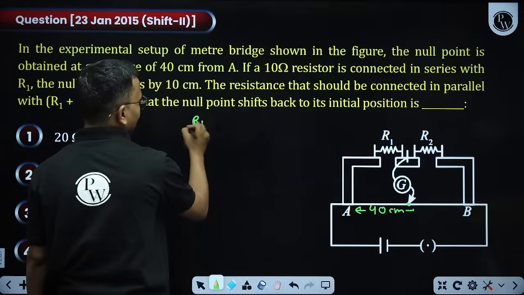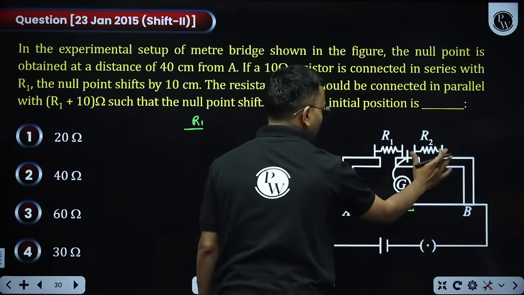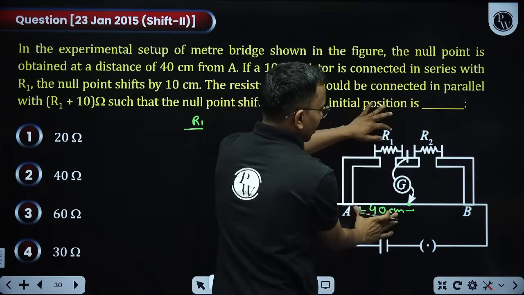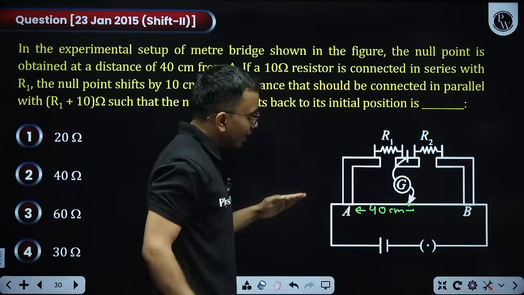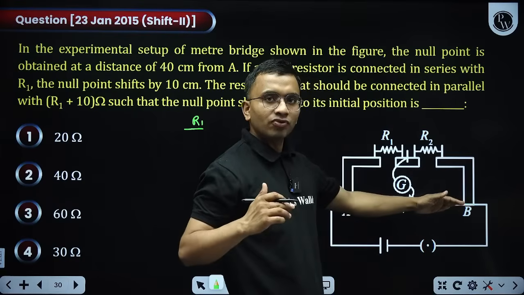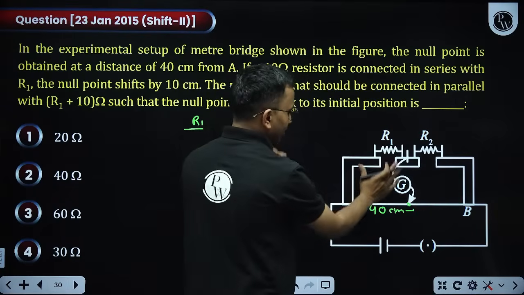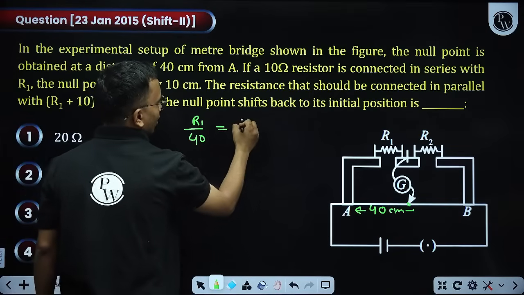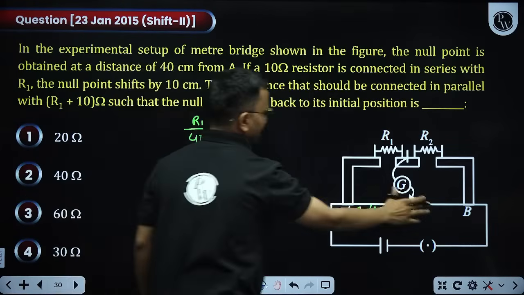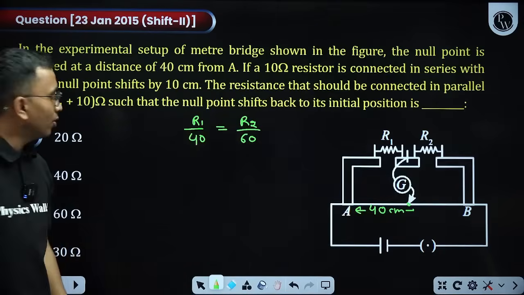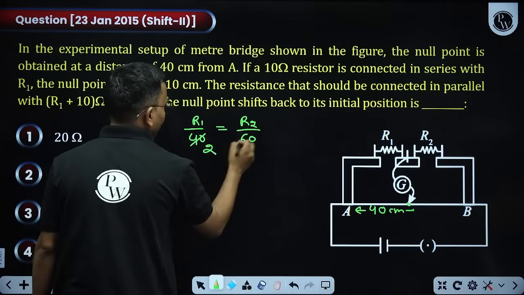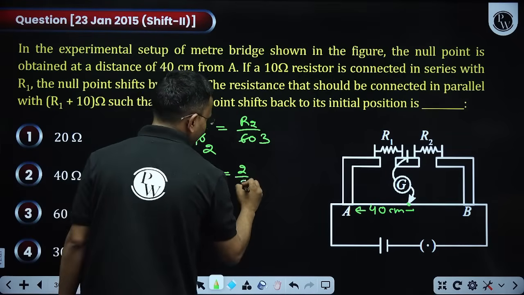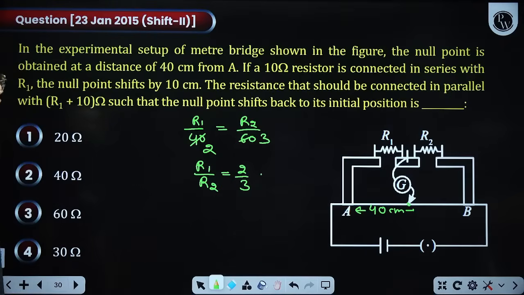I will say R1 divided by this resistance is equal to R2 divided by this resistance. This is how the Wheatstone bridge is balanced. Here this is a uniform wire. Resistance of uniform wire is proportional to its length. So I can say this resistance by this length is equal to this resistance by this length. So R1 divided by 40 is equal to R2 divided by this length, which is 60. Now 20 into 2, 20 into 3. So R1 by R2 comes out to be 2 by 3. This thing is clear.